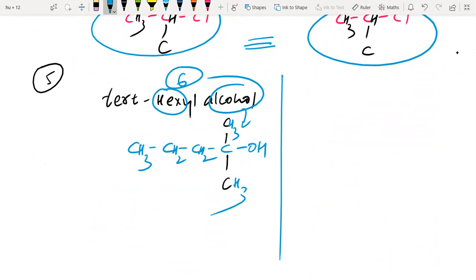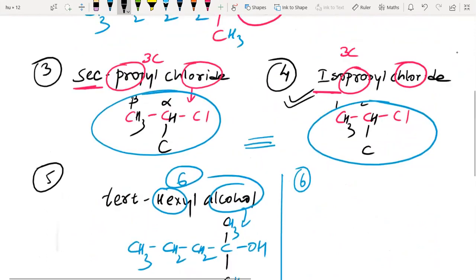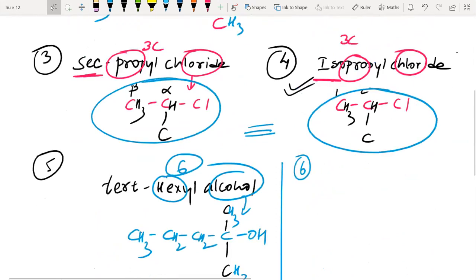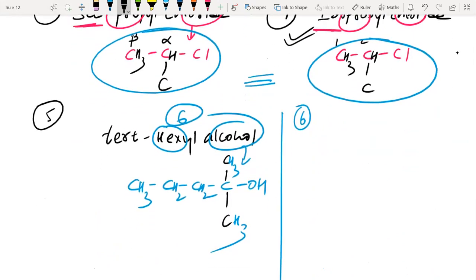Say one more example, the sixth example. That is, one more is left. I think iso, yes, iso. Say for example, I want to write isoheptyl amine. How to write the structure? Hept means 7 carbon.